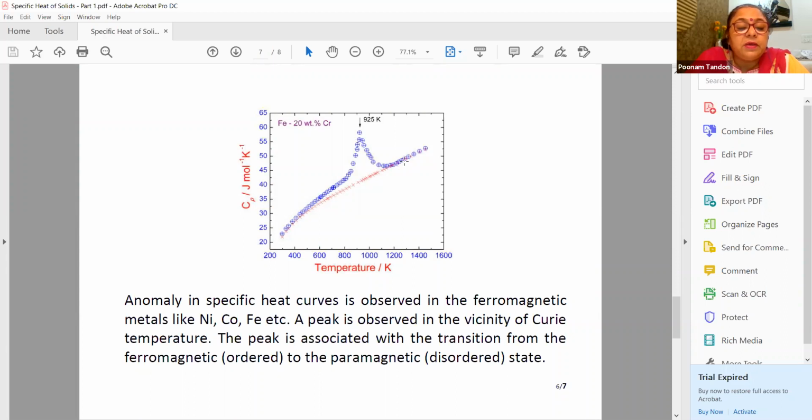So basically this is an order-disorder transition. The ferromagnetic state is the ordered state, where all the spins are aligned in the same direction in a particular domain, while in paramagnetic material the spins are randomly oriented. So if there is a bump or sudden change in the heat capacity curve, it is generally associated with some phase transition or some physical phenomenon. It means that if we measure heat capacity as a function of temperature, experimentally we can get information about the possible transitions in the system.